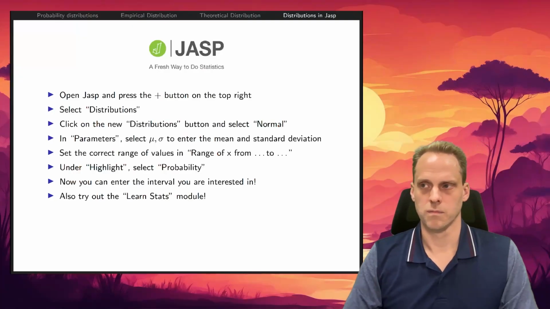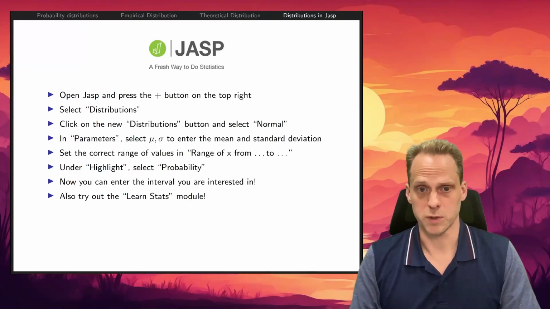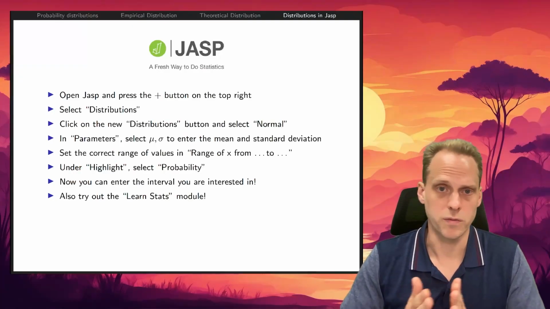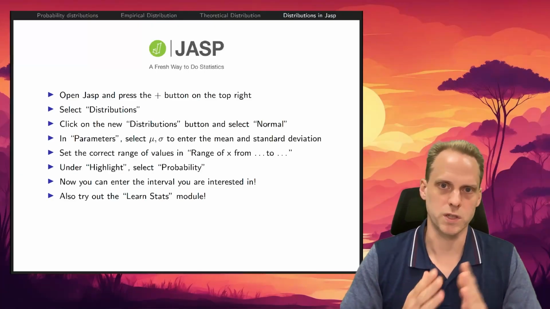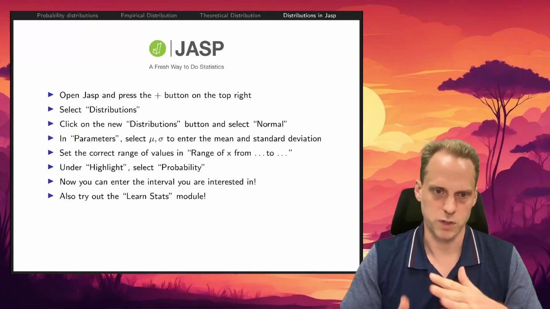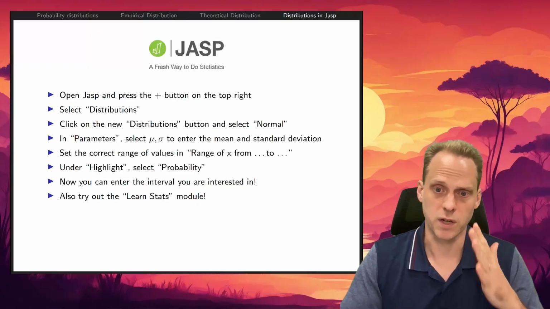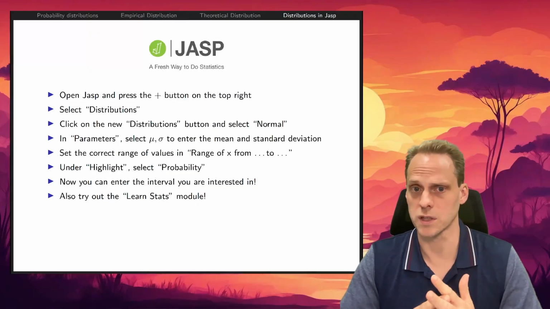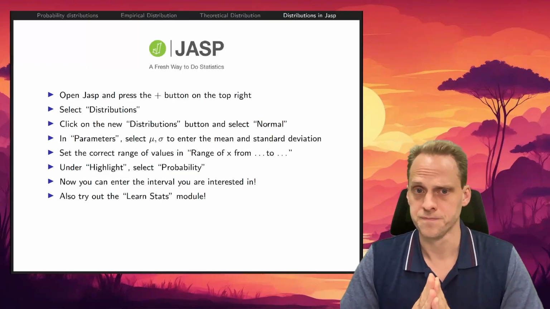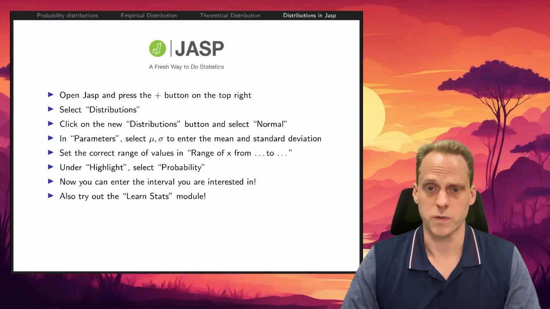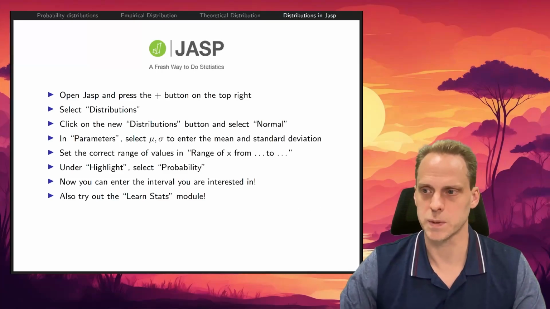Now, how do you get probabilities from a distribution? That's pretty easy to do if you use software. The old way to do it is to have a table, and for exams, that's sometimes needed. We're not going to have that in an exam this course, so you don't have to do that. I just want to show you how you can do it with JASP. So let's dive into JASP to see how it works.